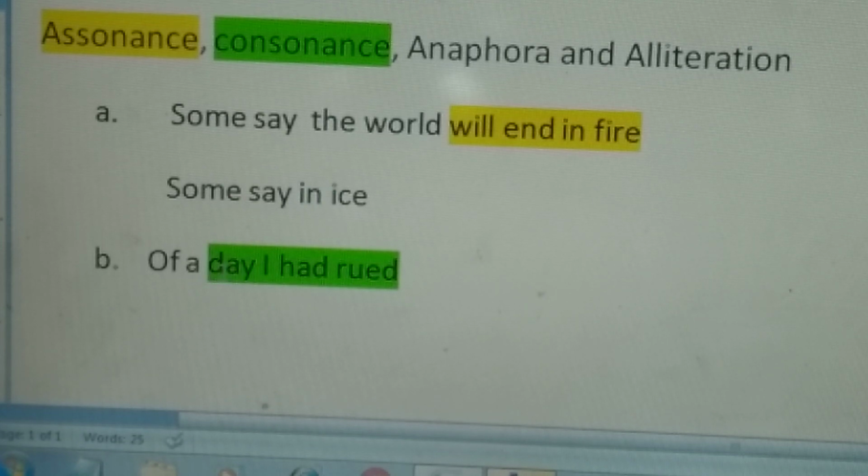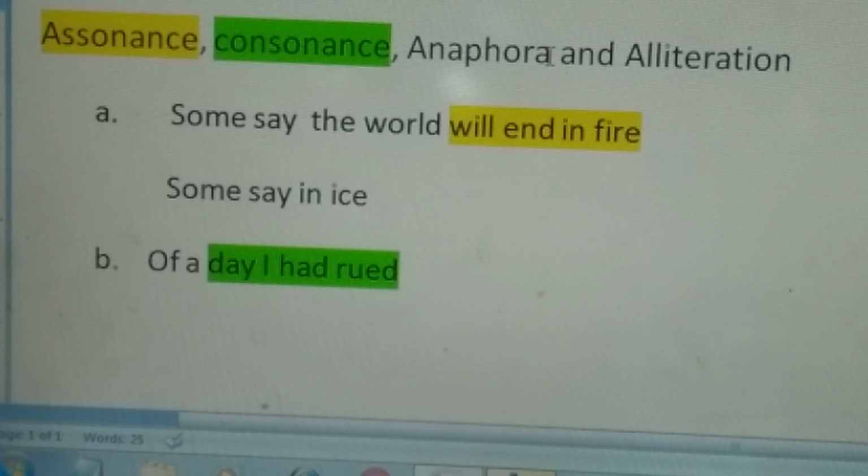If the consonant is repeated in the same line, if the words are in the same line, and if the consonant is repeated, it should not be in the beginning everywhere. Here it is in the beginning, here it is at the end, here it is at the end. This consonant or consonant sound is repeated in the same line minimum 2 times. Maximum it can be many times. Then it is called consonance. Vowel is repeated, it is assonance. Consonant is repeated, it is consonance. This is the example of consonance.